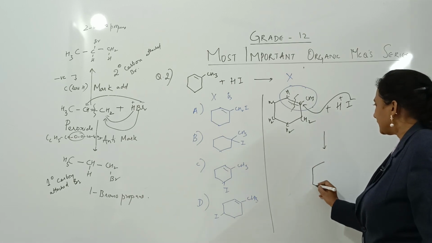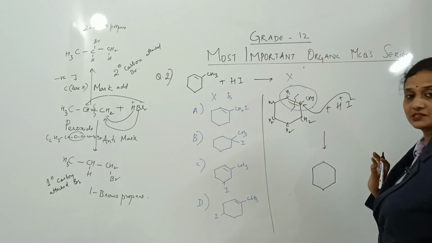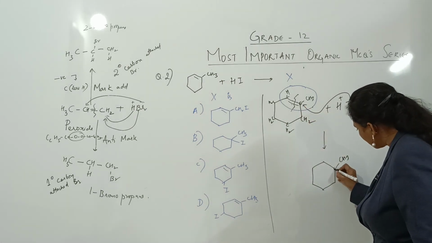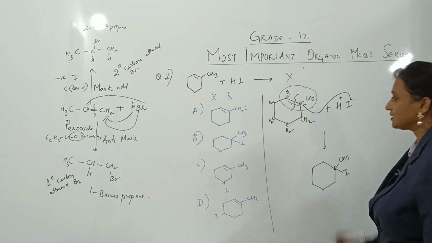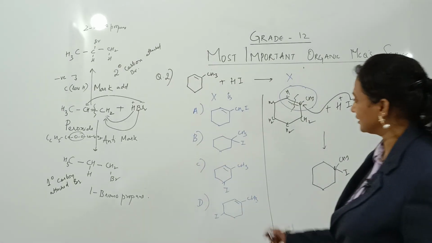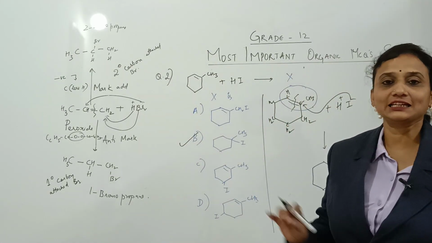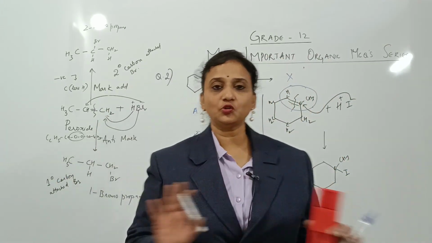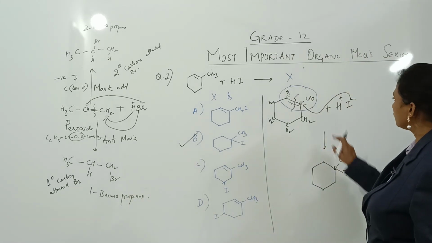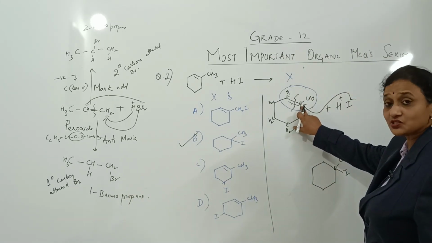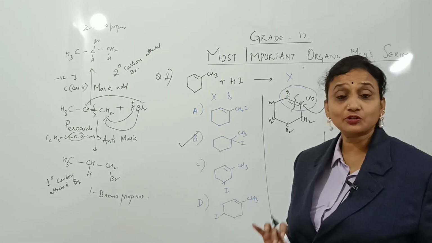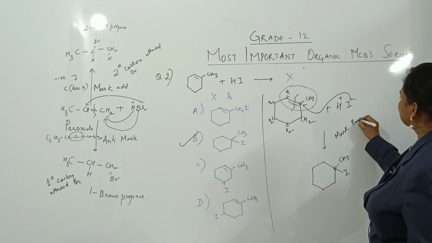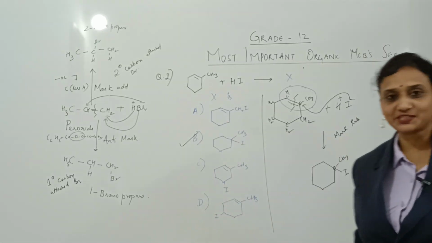So what do I get? I get a compound, that is this, which CH3 is here, and where did the I go? C is here only, and I went and attached. So which option is correct now? Option B is the right one. Concept is simple. Markovnikov addition, Markovnikov rule, no problem at all. It goes and attaches to the carbon having less number of hydrogens. So this is Markovnikov rule. Let us see the next question with the same concept.